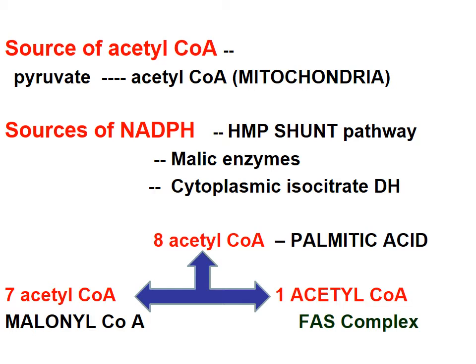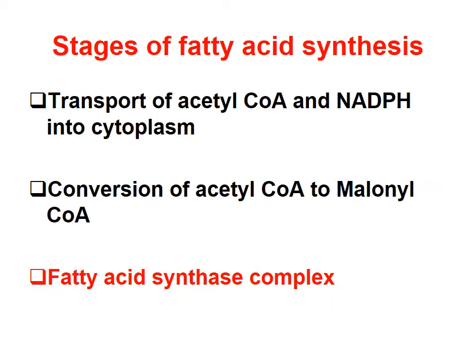In a similar manner, for the synthesis of palmitic acid, you require 8 molecules of acetyl-CoA, out of which 7 are entering into the synthesis as malonyl-CoA and 1 is entering as such. Okay, so remember, you require 8 molecules of acetyl-CoA, out of which 7 are converted to malonyl-CoA and then it enters the synthesis, whereas 1 molecule enters as such.